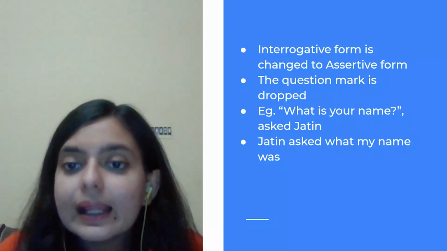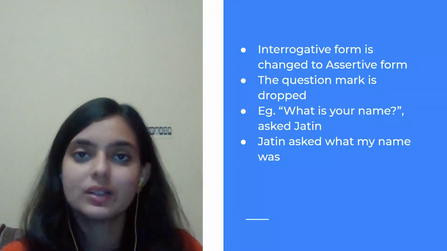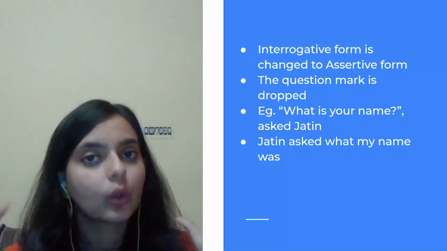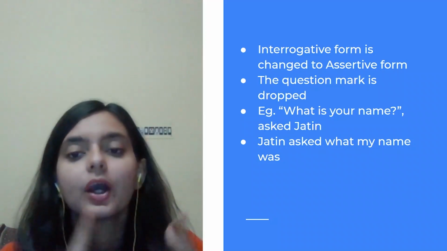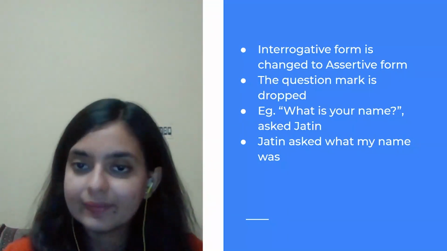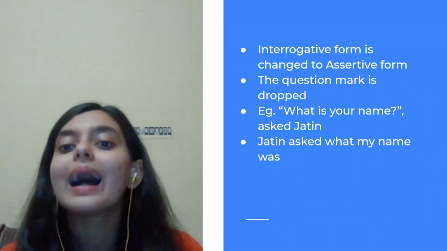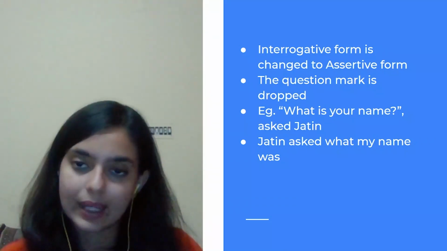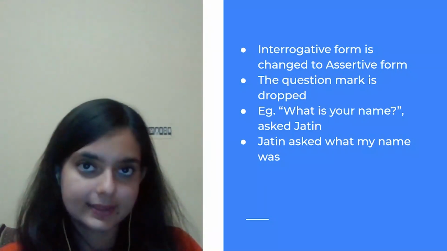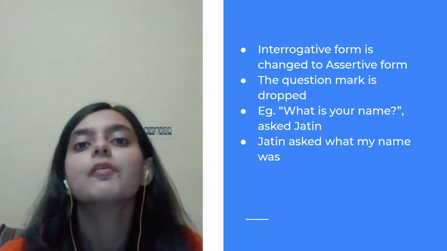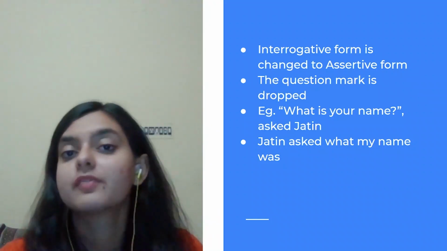For example, what is your name? Asked Jatin. This is the question that has been given. This is an interrogation by Jatin. So what will you write? You have to change it into indirect. So Jatin asked what my name was. It's not necessary to include if in this sentence. There are many exceptions where to use if and where not to use if.